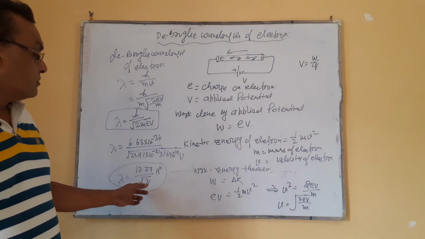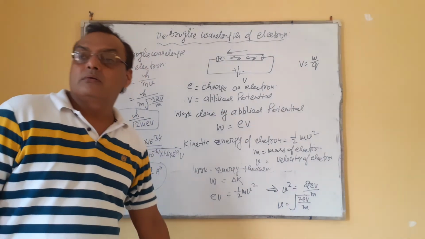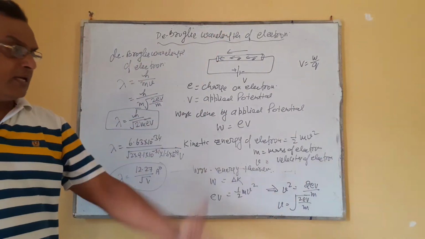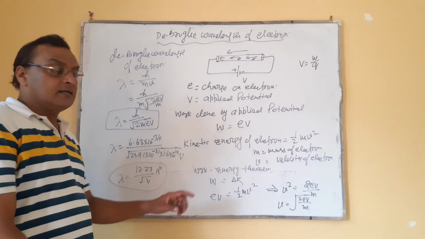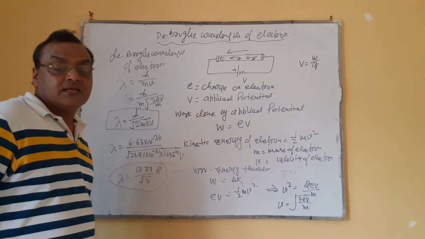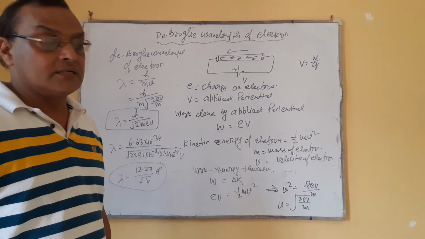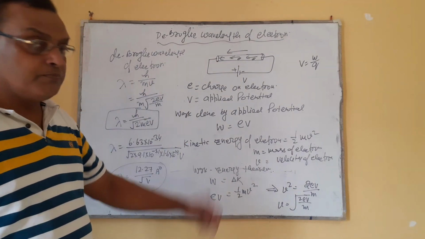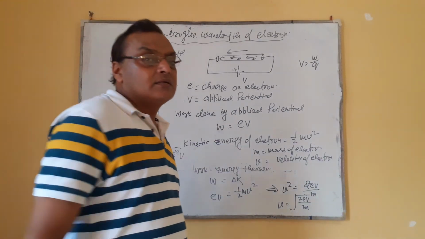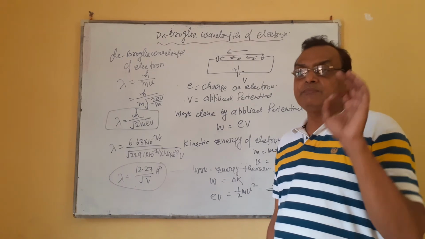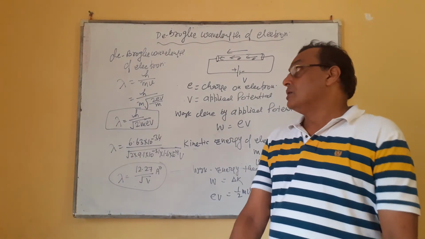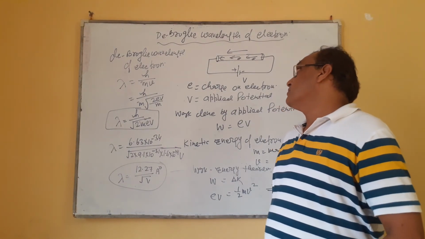So de Broglie's explanation has been experimentally verified by Davisson-Germer, where they used a potential of 54 volt. So the electron behaves like an exact wave when the applied potential is 54 volt. So this is the de Broglie wavelength.